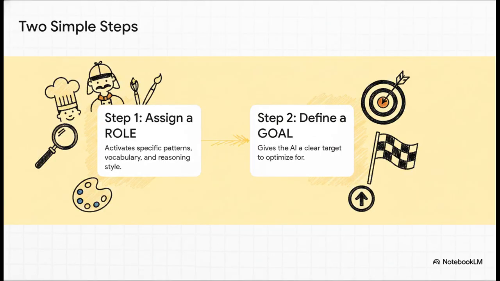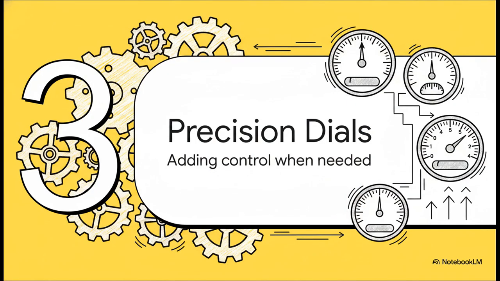And it breaks down into two super simple steps. Step 1, assign a role. And this isn't just for fun, right? This actually activates all the specific patterns, the vocabulary, even the style of reasoning that goes with that profession. Then, step 2, you define a clear goal. This gives the AI a target to aim for, which ensures the output you get back is actually going to be useful. Now, just using role and goal by itself is fantastic for quick stuff.